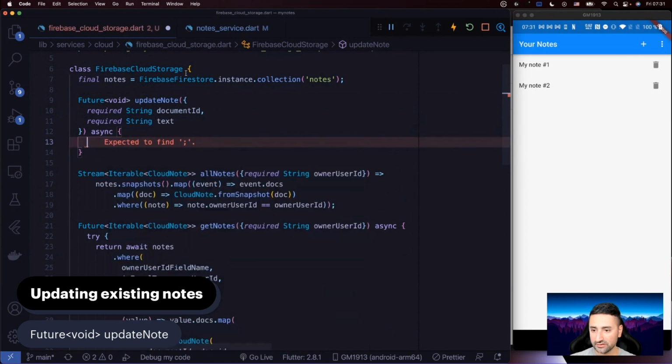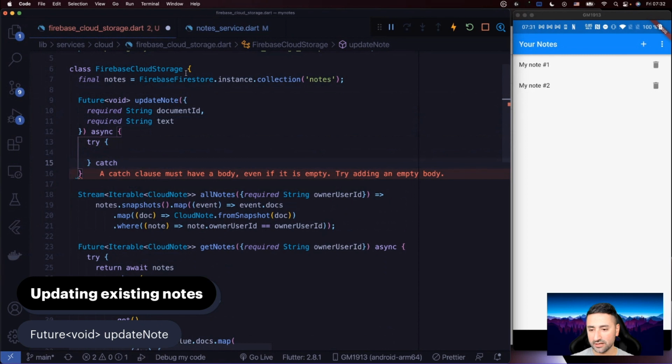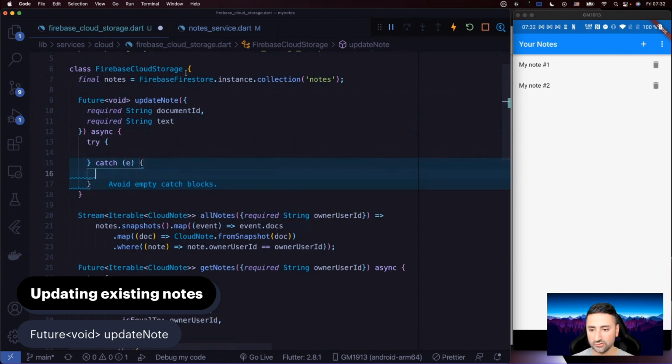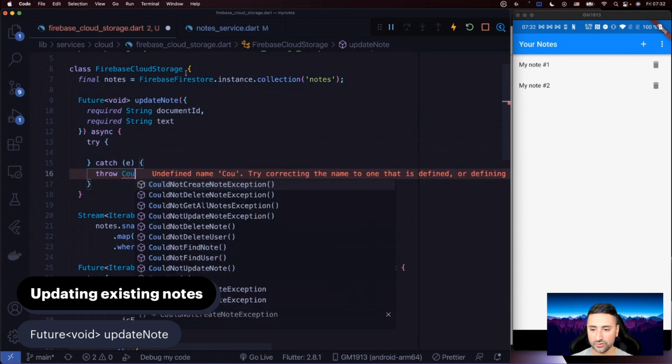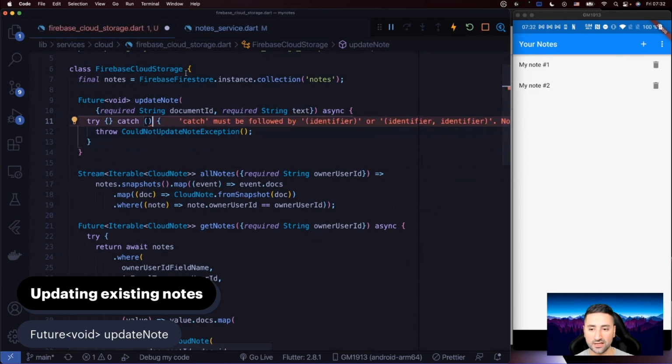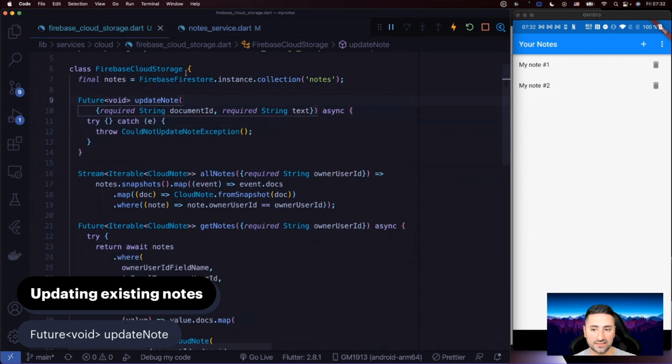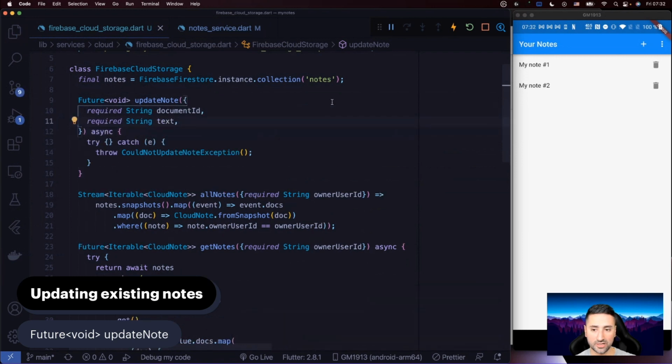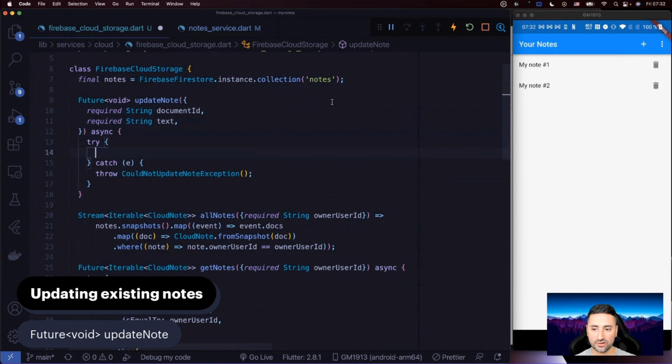All right, then we're going to put a try and catch in here in case we can't update the notes. And in here, we're just going to say throw could not update note exception. You may actually ignore this E if you want to as well. I think actually we can't do an empty catch. So you may do it like this if you prefer, but I prefer to do it like this. I can see that the formatting is a little bit messed up in here, so I'm going to put a comma in there.